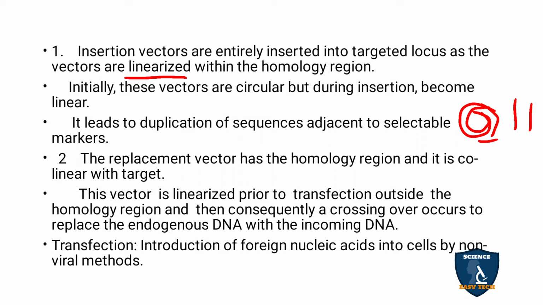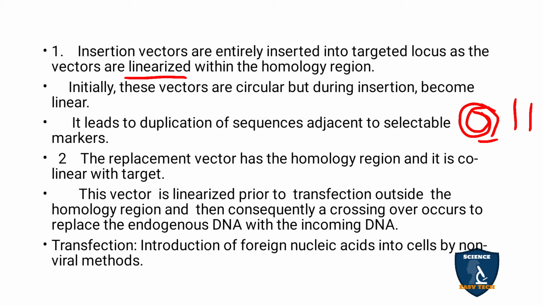It is linearized in the particular homology region where the gene of interest is going to be inserted. Vectors are usually circular, but while inserting, the vector should be linear. So the duplication of sequence is noticed with the selectable markers.